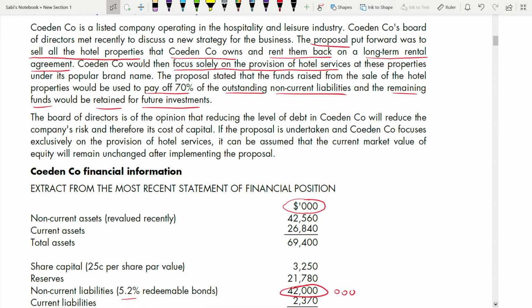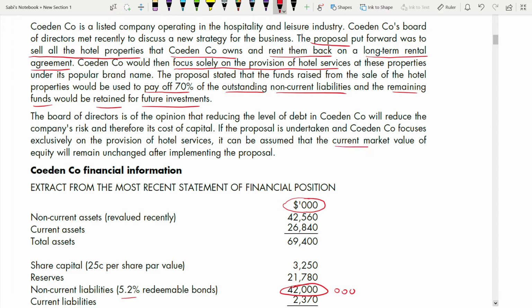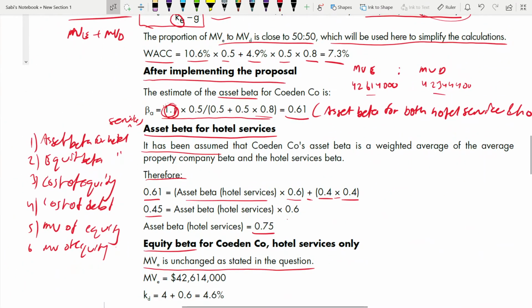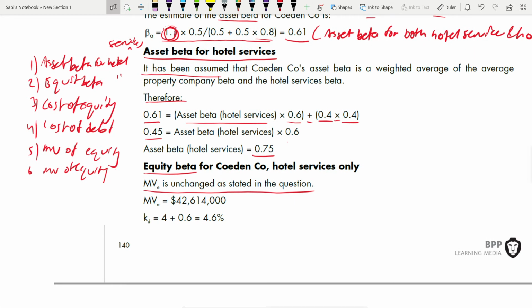It can be assumed that the current market value of equity will remain unchanged after implementing the proposal. So the market value will be the same as before, which is this. From before implementing, this is what we got. Use that as this one.